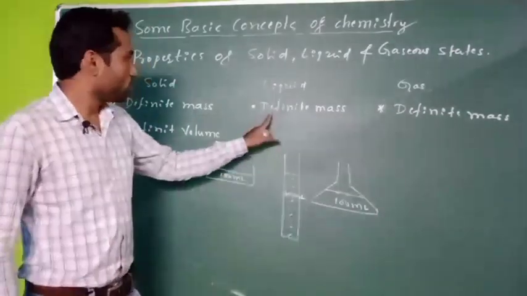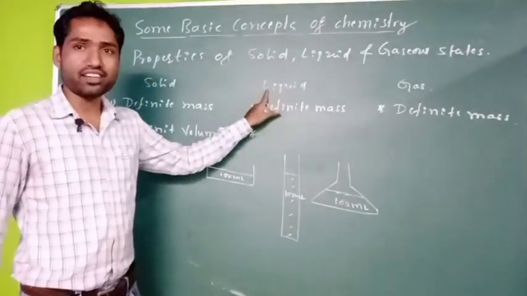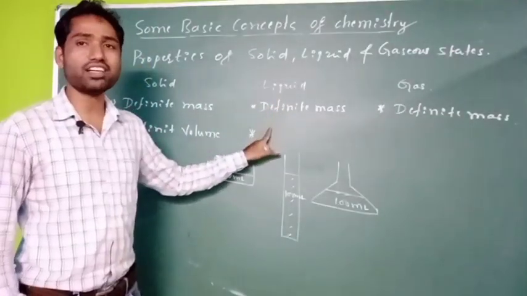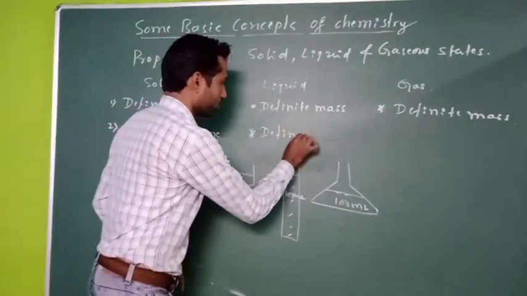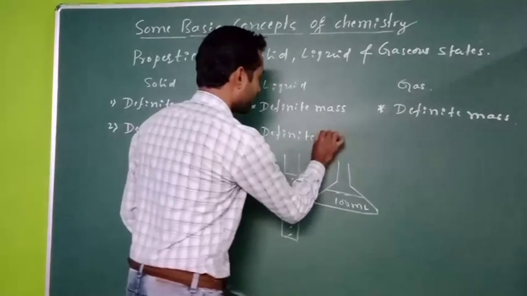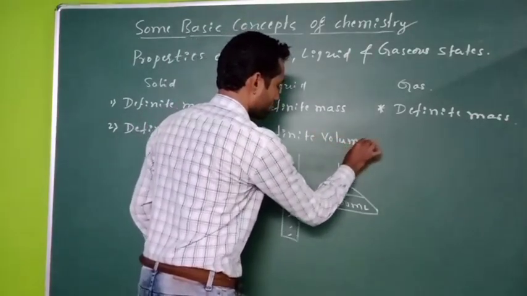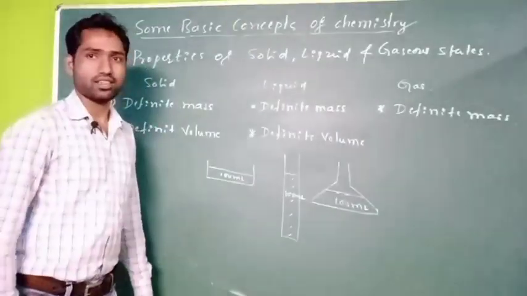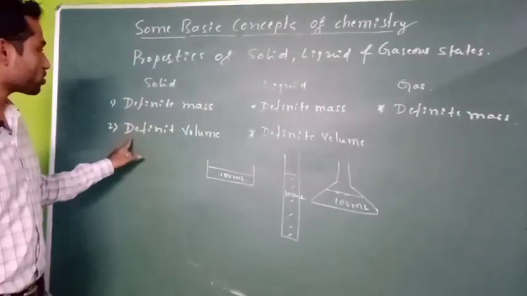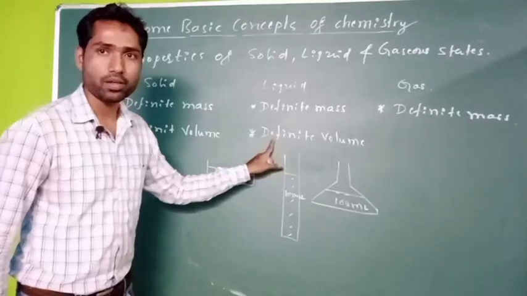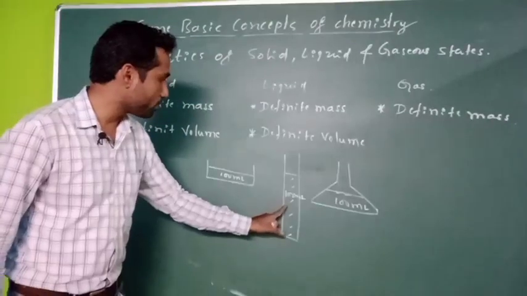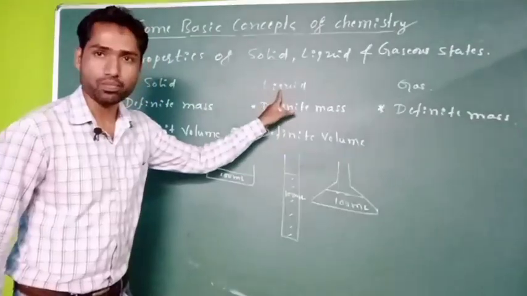So liquid state of any matter is also having definite volume. Liquid water is also having definite volume. So solid state is having a definite volume, liquid state is also having a definite volume. You understood what you mean by definite volume for liquid state, right?